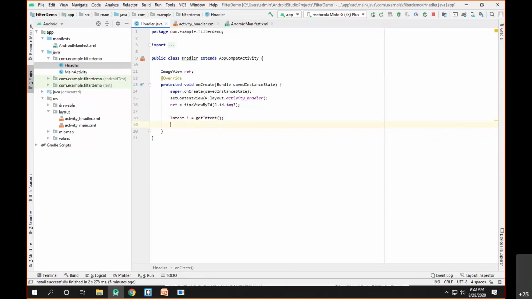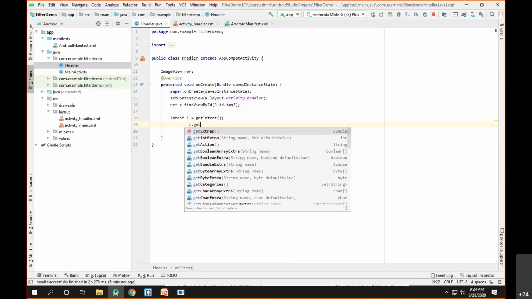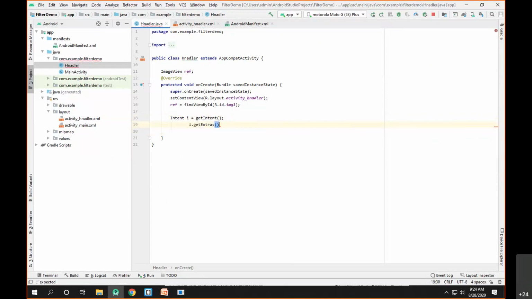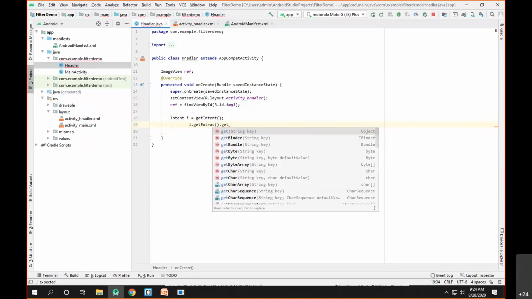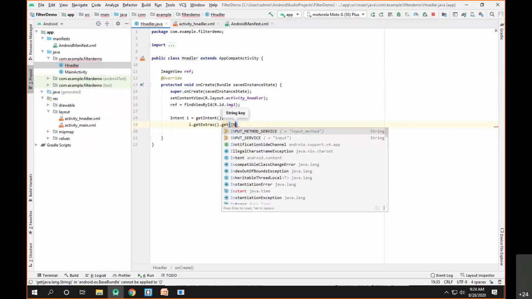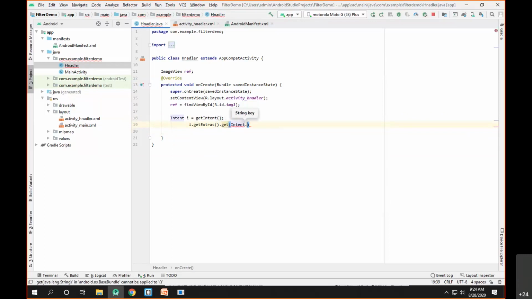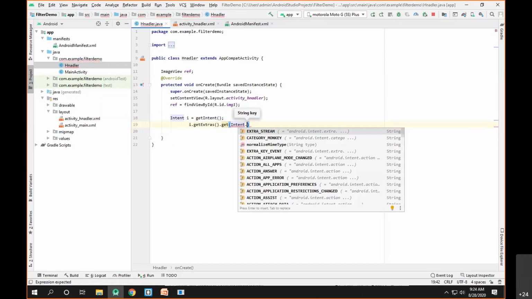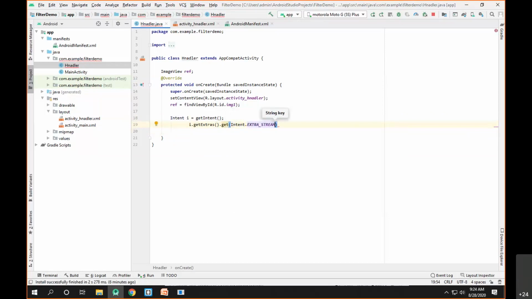Now what I need to do here is take the image from the intent. Image is generally a binary kind of data. So how do we get the binary data? For that you call the intent object dot getExtras dot get, and for binary data the corresponding key is already present as a static member of the Intent class, and that is called Intent.EXTRA_STREAM.